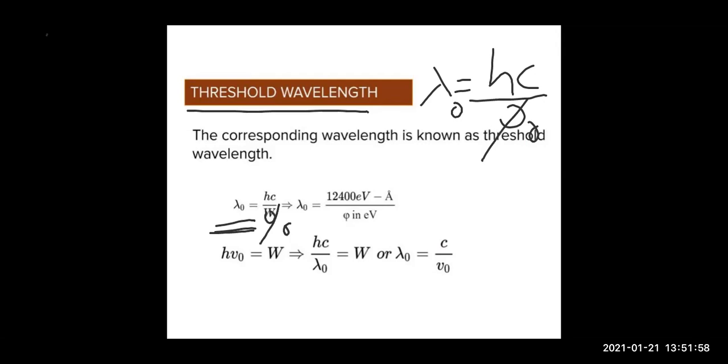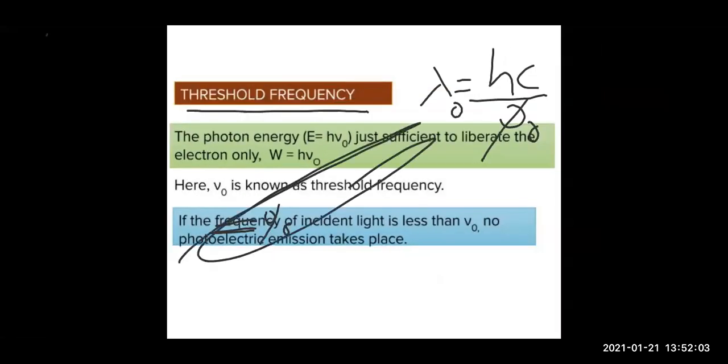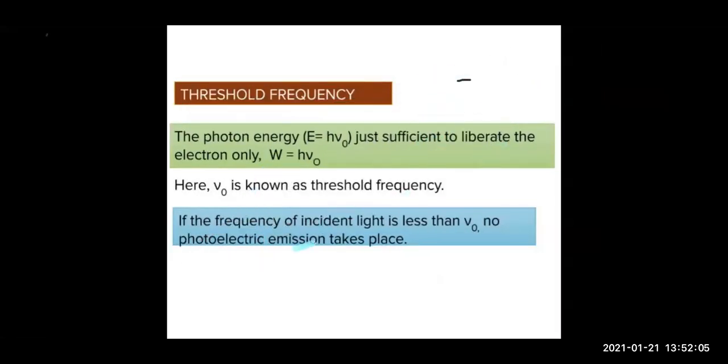So corresponding to this we can define threshold frequency also. So what will threshold frequency be, beta? Threshold frequency is that frequency of light at which the electrons started coming out of the metal surface, right? So the photon energy h nu naught which is required to remove the electrons from the metal surface, that frequency is known as the threshold frequency. That much frequency with which electrons came out of the metal surface is your threshold frequency, right?